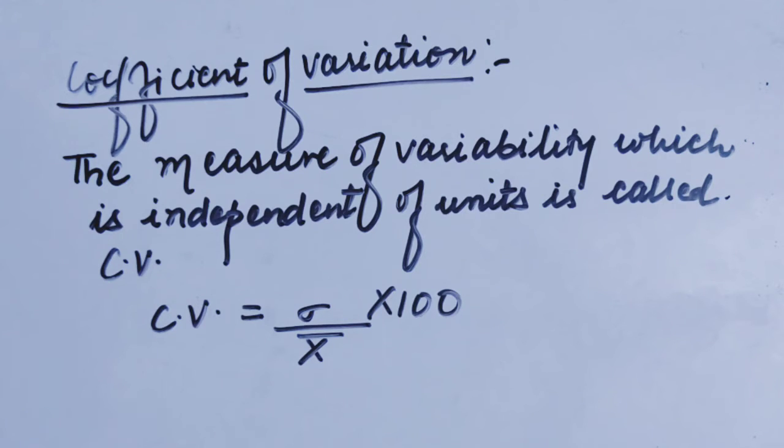But when you have two different sets of data in different units, what will you do? First of all, you will find out their CVs and afterwards compare. The higher the CV, the higher the variation, and the lower the CV, the more consistent the data.